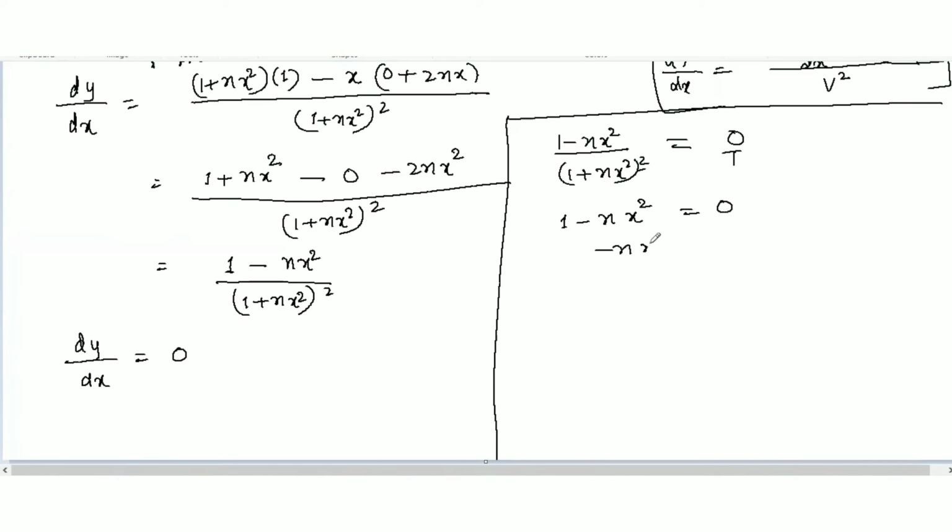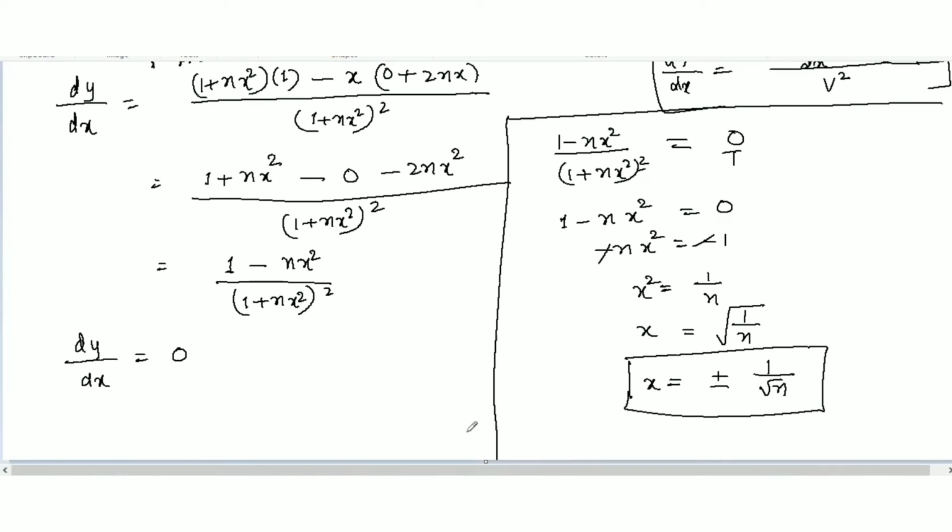So minus nx square equals minus 1. Minus minus cancel. This one will go to this side. Now x square, what did we get? x square equals 1 over n. Now we need x, not x square. x equals square root of 1 over n. So the x value we got here is plus or minus 1 over square root of n. This is your x value.